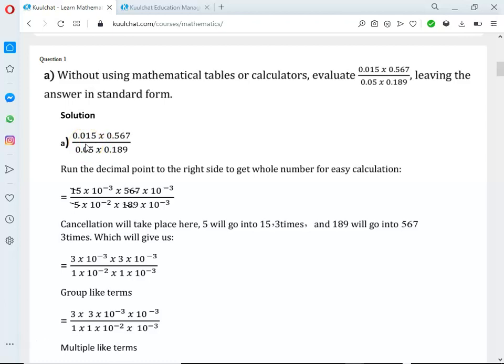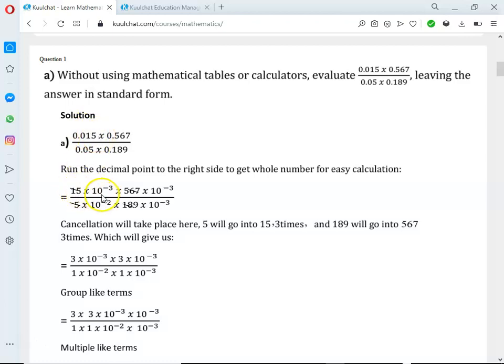The first thing you have to do is to run all the figures from decimal to whole figures. All the figures you are seeing there are in decimal form, so you have to run all of them to whole numbers to make it concise. You run the decimal points to the right side to get whole numbers. To do that, you start from where the point is and you run 1, 2, 3, to convert to a whole number.